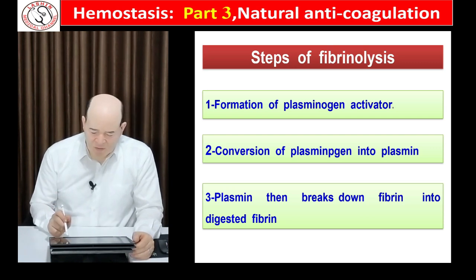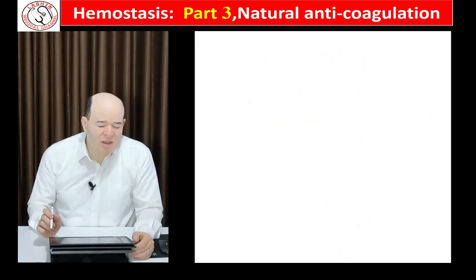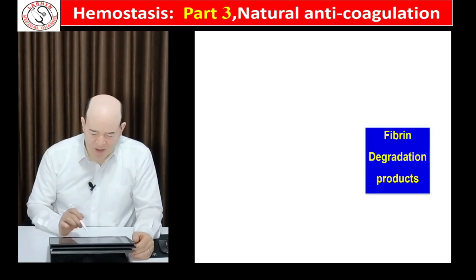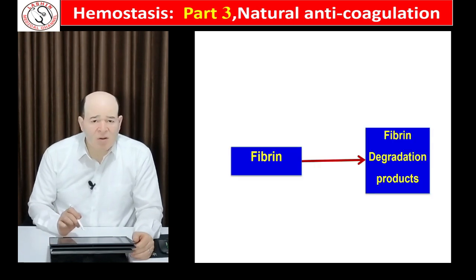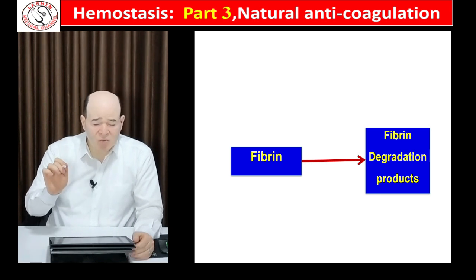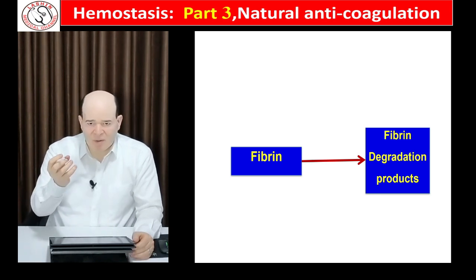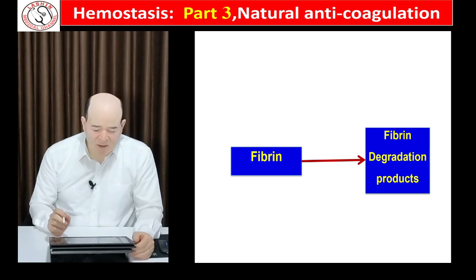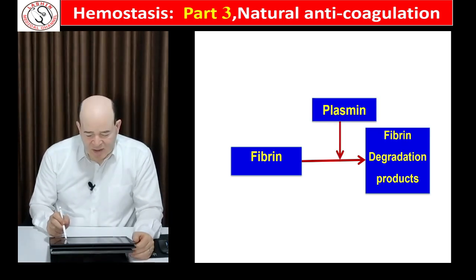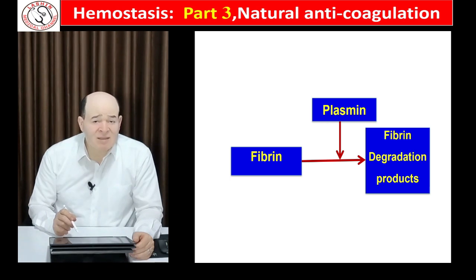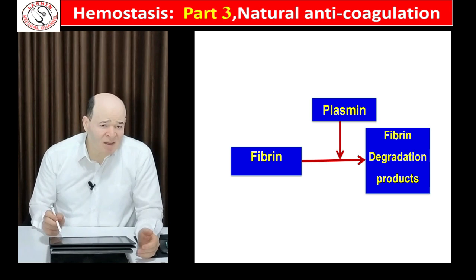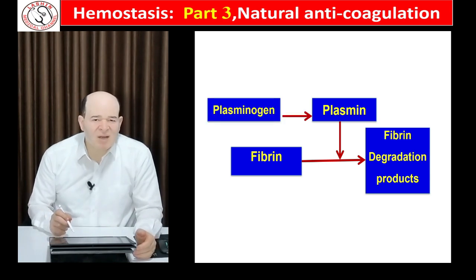Plasminogen is a type of plasma protein that is present in blood and anywhere inside our body, but in the inactive form. To simplify, the system converts fibrin into fibrin degradation products, small pieces which are engulfed by macrophages. This process needs the active substance plasmin that is naturally present inside our blood in the form of plasminogen.